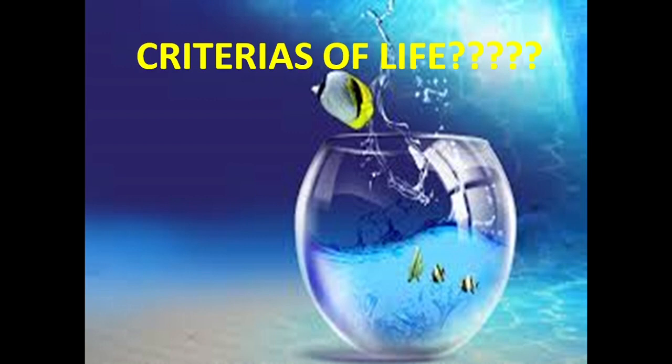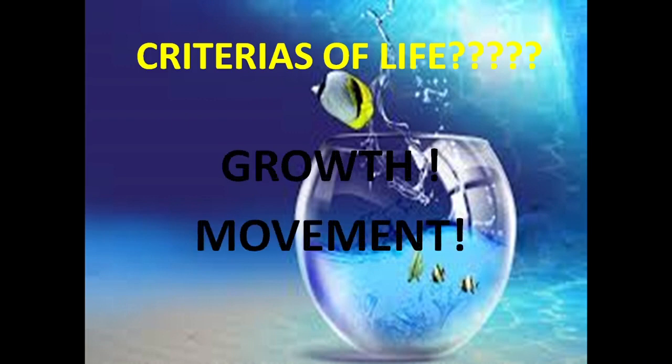We have answered this question many times, I guess. So, the two main criteria of life include growth and movement. That is, a living organism always exhibits growth as well as it shows movement.